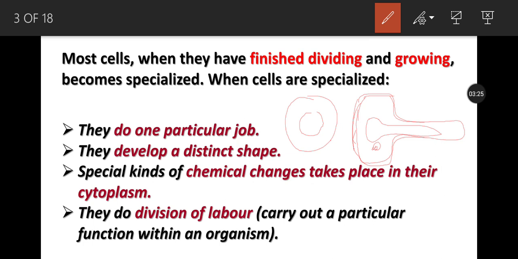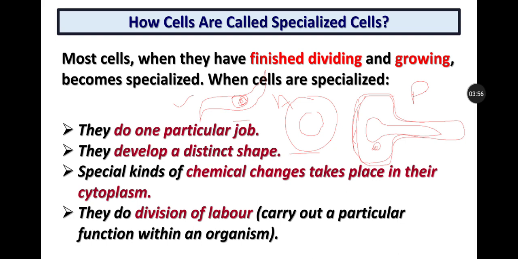So this is a plant cell, this is an animal cell, and I am also going to draw another animal cell, like a skeletal muscle cell. So this is one skeletal muscle cell. It has a nucleus. So this one is also an animal cell, and this one is also an animal cell. But one has a nucleus and the other one doesn't have a nucleus. So like this, the specialized cells develop a distinct shape.